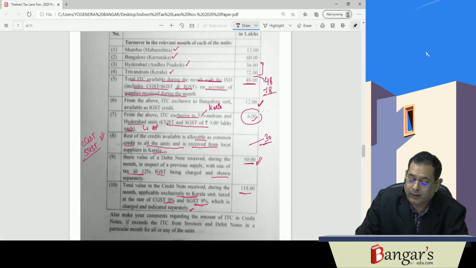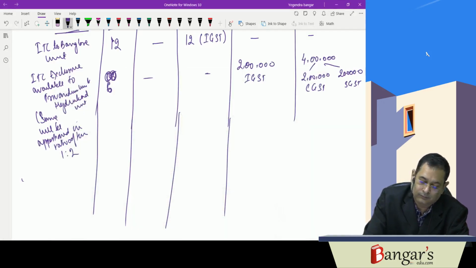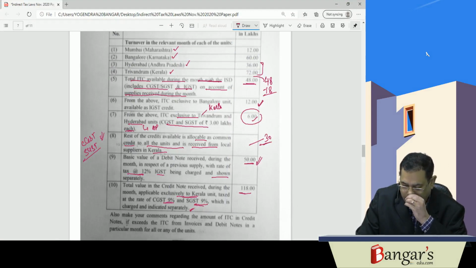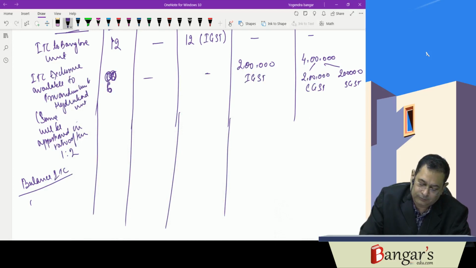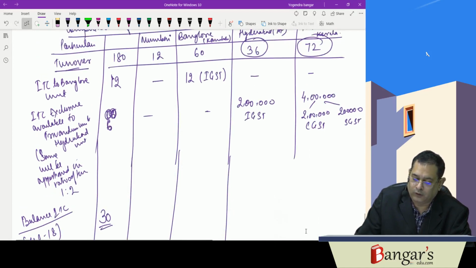Next is balance ITC. Balance ITC is 48 minus 18, that is 30. Same is to be distributed in the ratio of turnover.